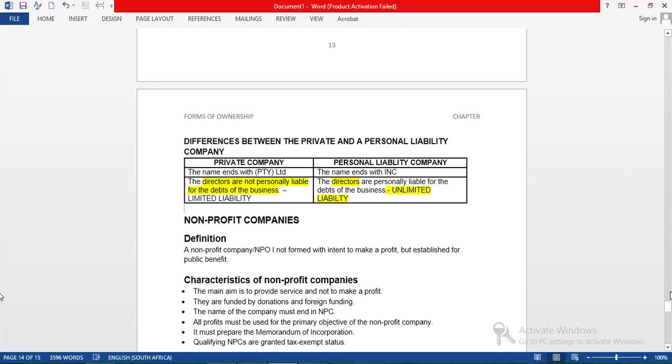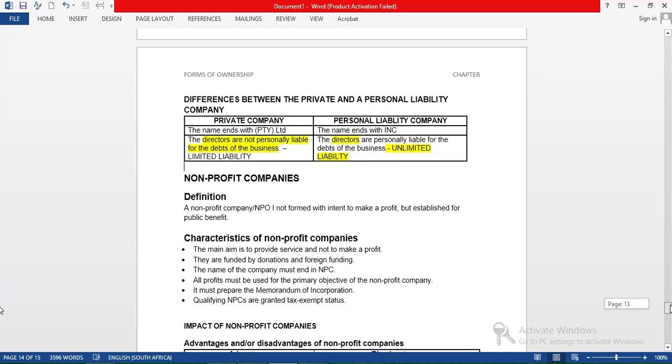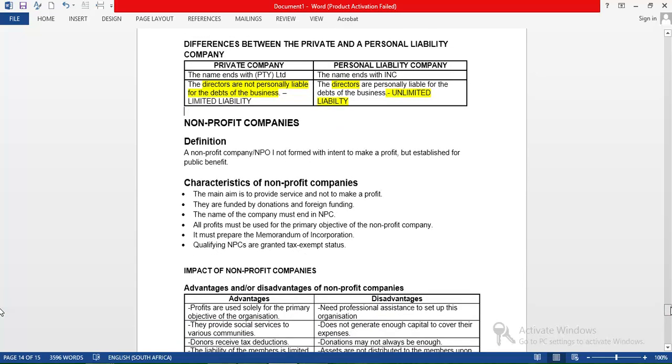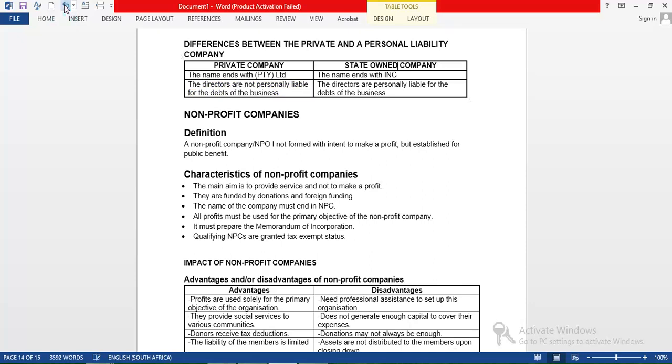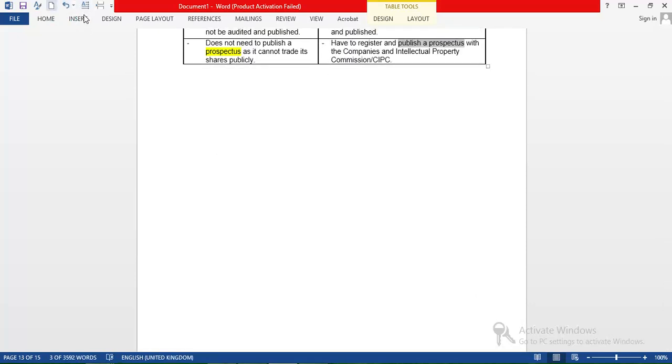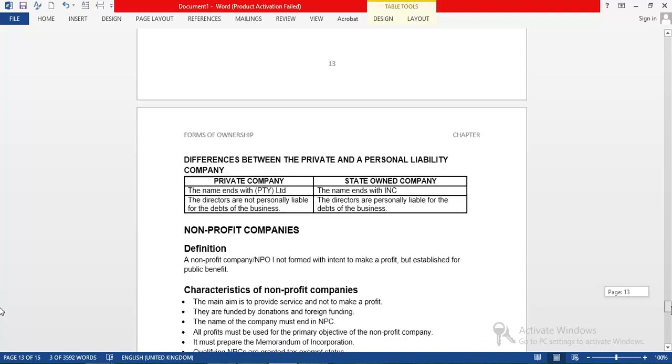Right, moving forward, today we are also going to talk just a little bit about non-profit companies. As the word suggests, it says non-profit companies. It means a company whose intention is not to make profits. That's what I call a non-profit company. Right, sorry, let me just go back there. Right here.